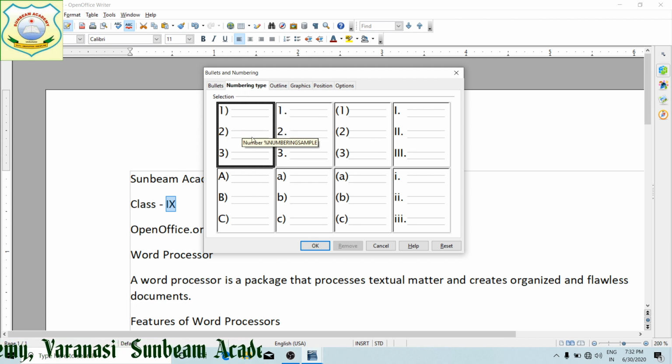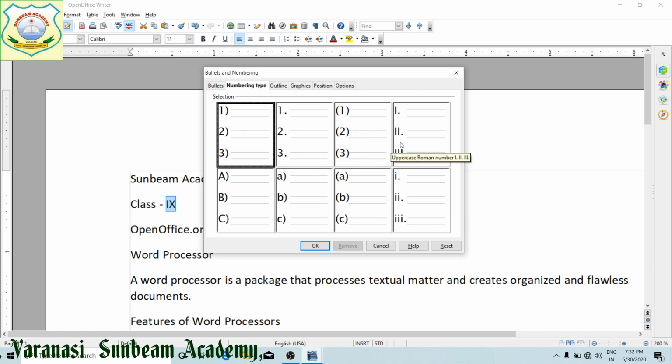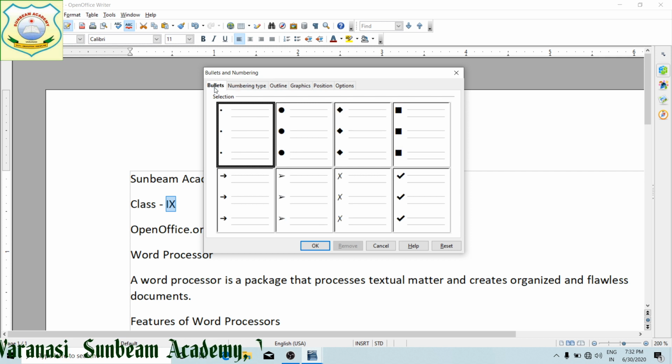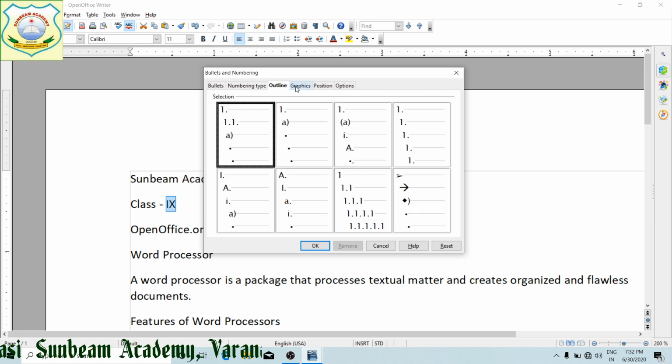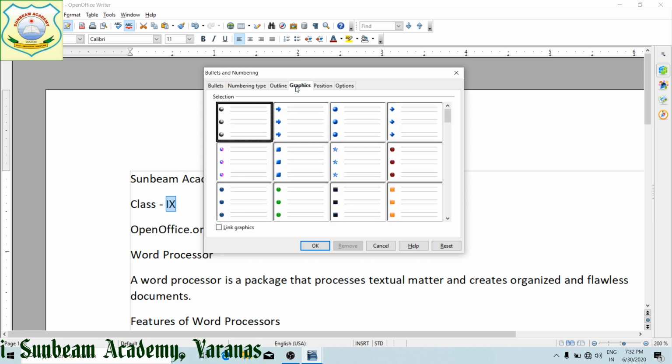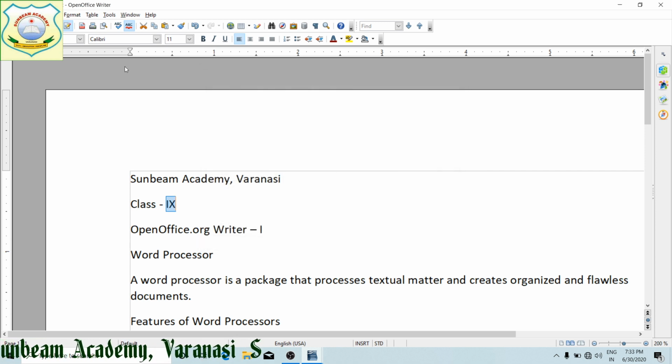So this is given to the document. We can give Roman numbers likewise. Bullets to each list if we provide special characters. Outlines, graphics, there are so many ways to insert bullets and numbering.